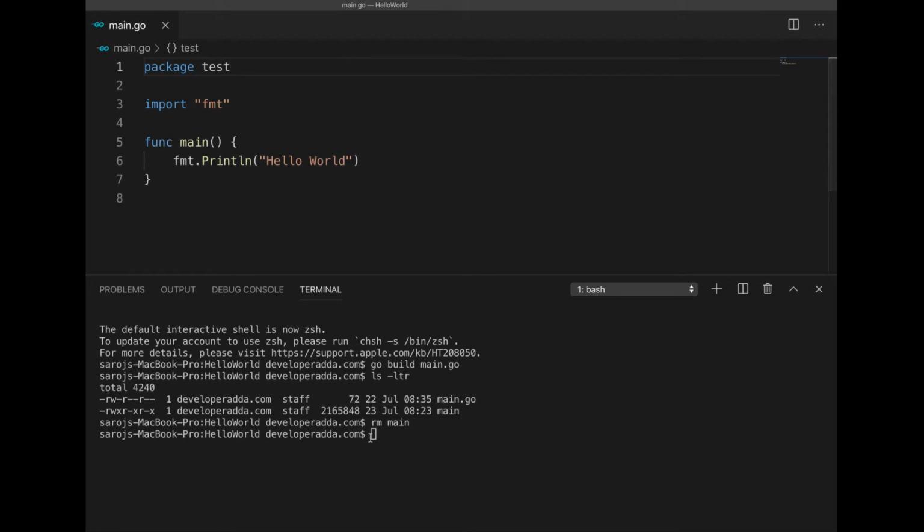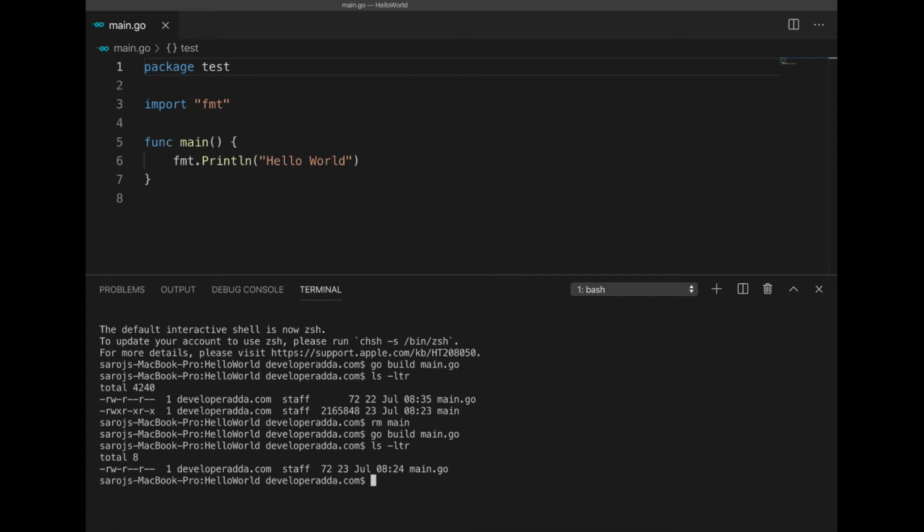Let me save this. If you see, there is no executable file. So for that reason we are using package main. That means we are telling Go that we need an executable file.